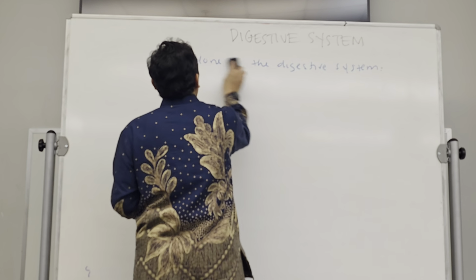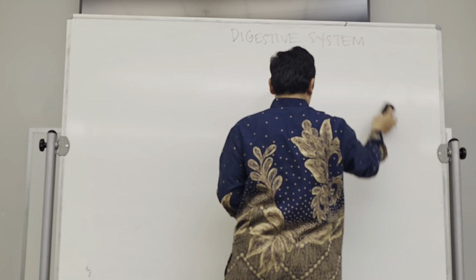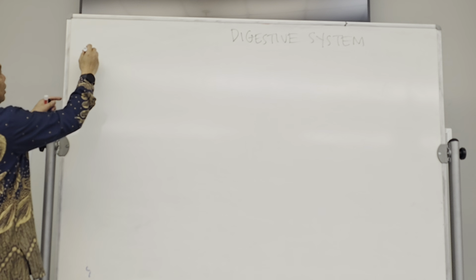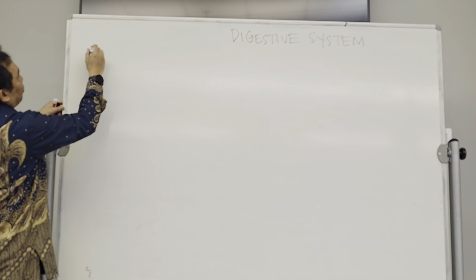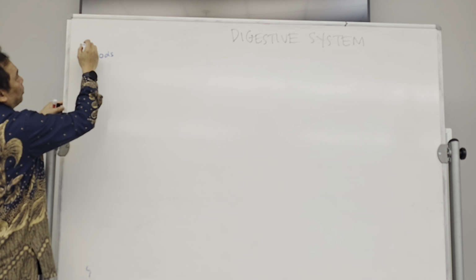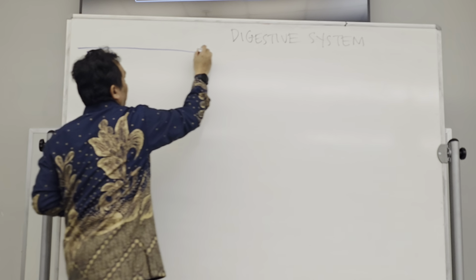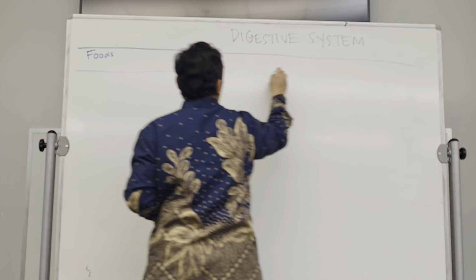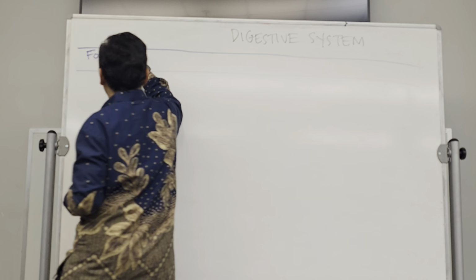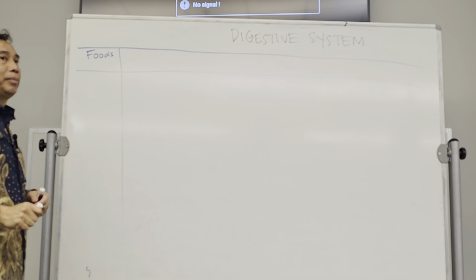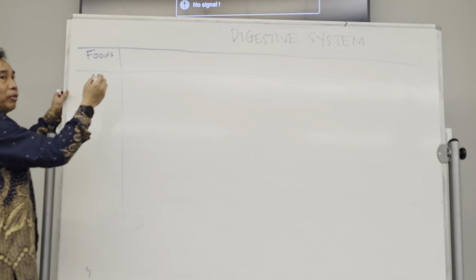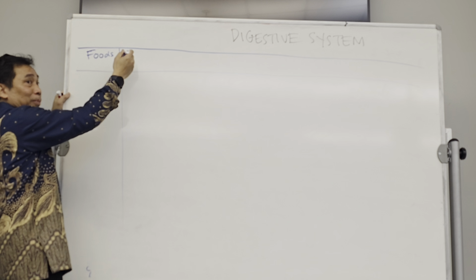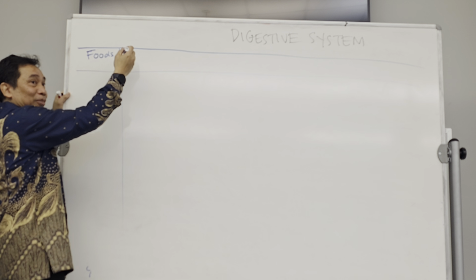Okay, so we're going to follow the process from one tract to another tract. Okay, so the food that we eat, okay, and then we start with the first tract. What is the first GI tract organ? Sarah, do you still remember? What is the first GI tract organ?